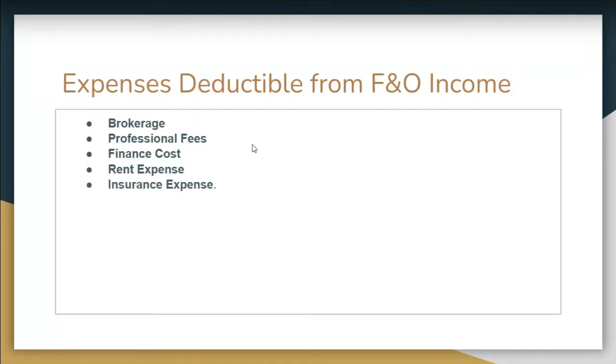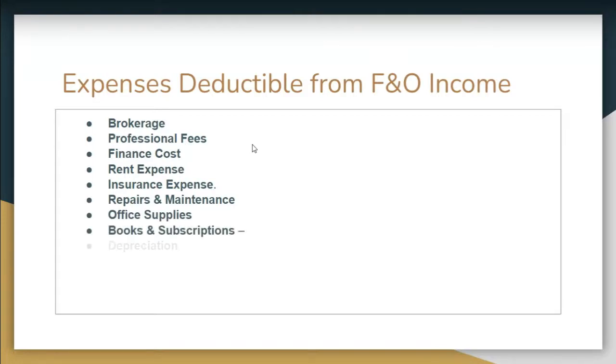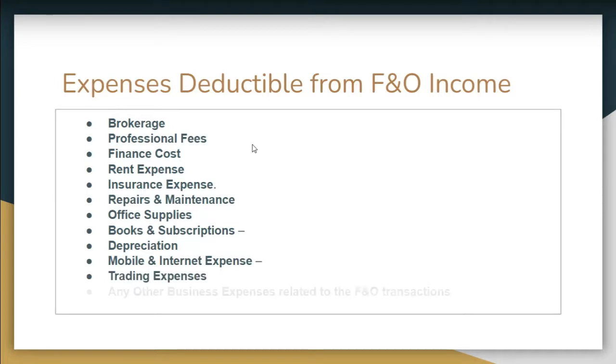Like insurance expense if there is any. Repair and maintenance. Office supplies. Books and subscriptions. Depreciation, like you are using mobile phone, laptop, so you can take the depreciation of those items which are used in doing the FNO business. Mobile and internet expense, trading expenses, any other business expenses related to FNO transactions. So any other transaction which is related to your business, you can claim as a deduction.